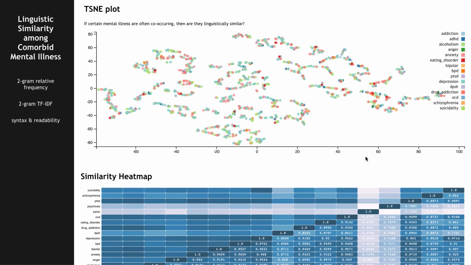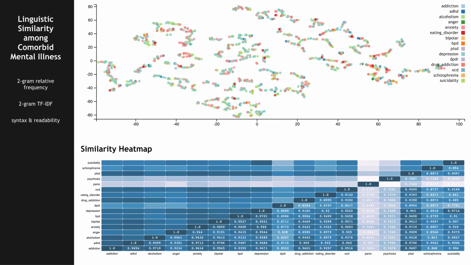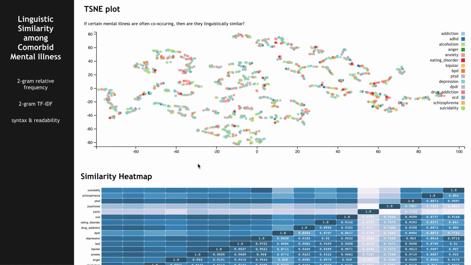analyzed. So some background of the t-SNE, and this is the heat map. The heat map shows the cosine similarity between, say, suicidality and addiction. And if you mouse over it, it tells you addiction, suicidality, the cosine similarity, and the p-value. So you get these. And in this, the query that we want to know is, are they similar? If they are co-occurring in real life, are they linguistically similar? So actually, yeah. So this is the scatter plot.